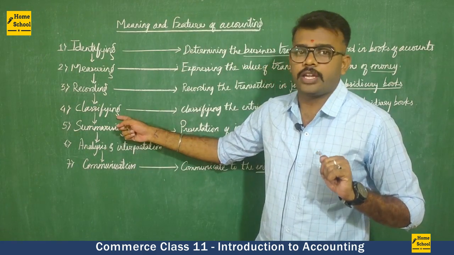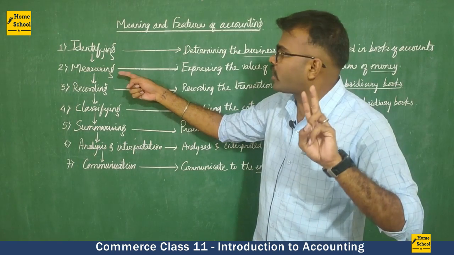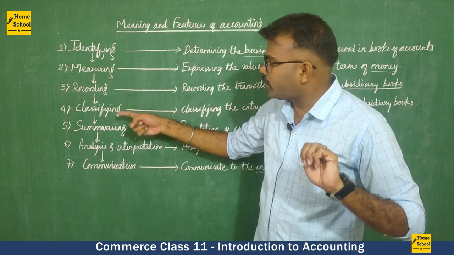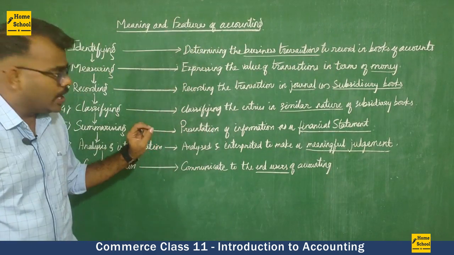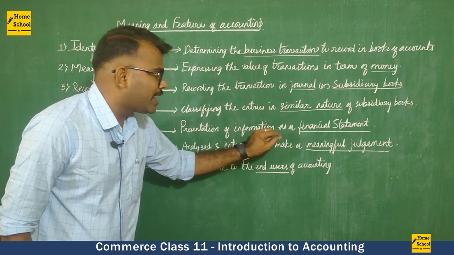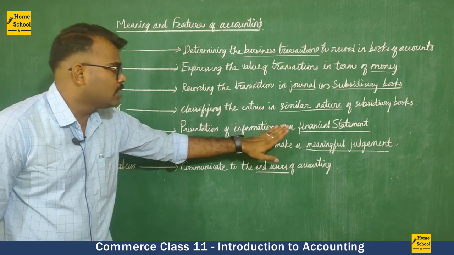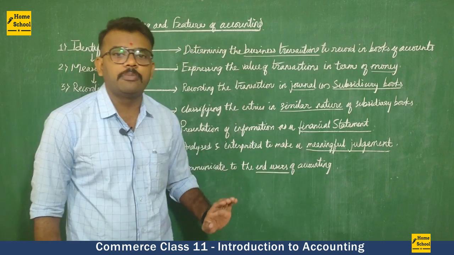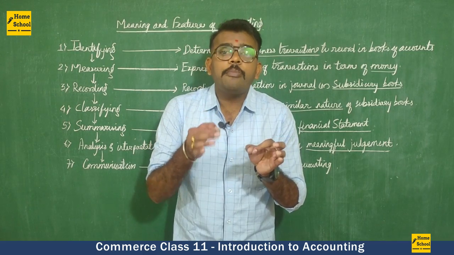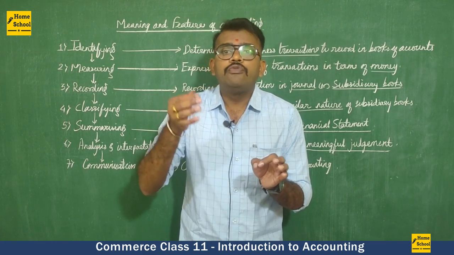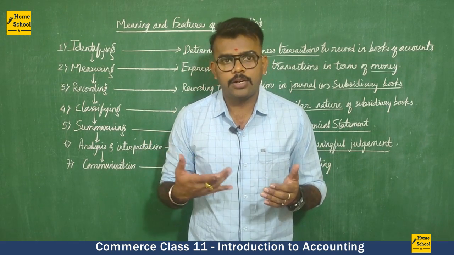That is classifying. So identifying is the first step of accounting, measuring the second, recording the third, classifying the fourth, and the fifth one we have is summarizing. Summarizing means preparation of information as a financial statement, or we can say presentation of information as a financial statement. By understanding the financial statement, we get to know whether a firm is earning a profit or suffering a loss.